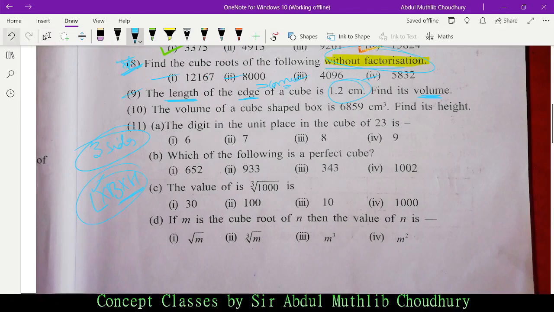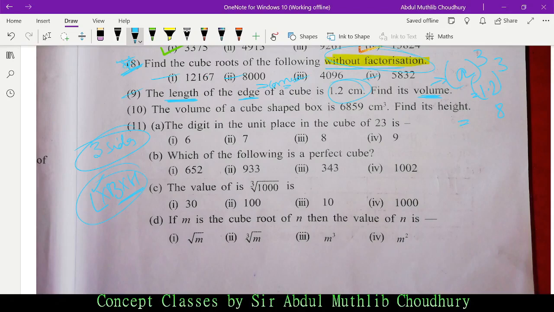How do we find out? Let me explain the concept from the question itself. If one side is given, how can we find its volume? Suppose the length of an edge is a, so volume is how much? a cube. So a cube would be 1.2 centimeter, the whole thing cubed. 1.2 into 1.2: 2 twos are 4, 6, 8, so the last unit place would be 8.